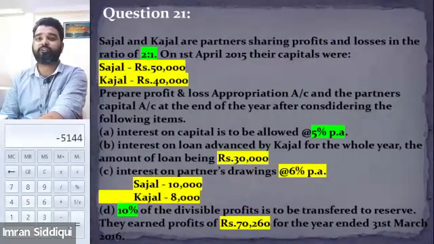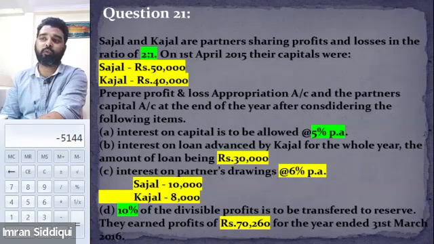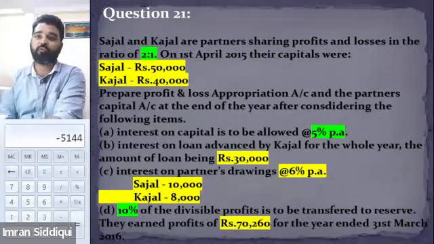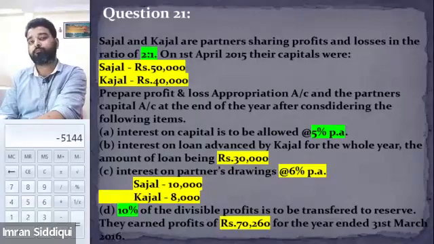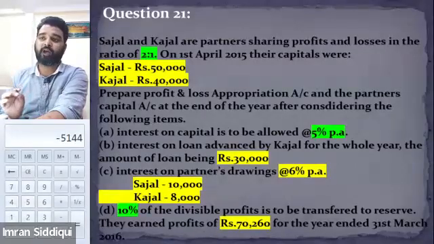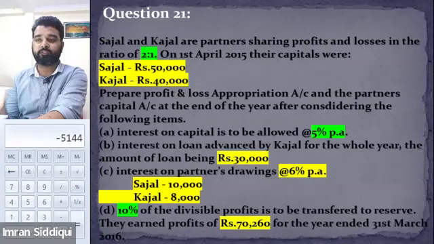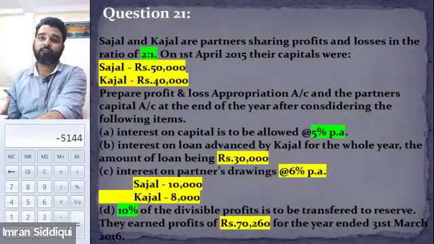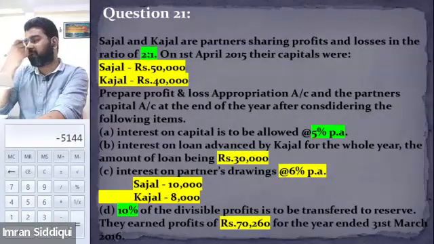Next point is interest on loan advanced by Kajal for the whole year, the amount of loan being 30,000. So Kajal has given a loan to the firm. The value of the loan was 30,000. And the rate of interest on loan is not given, right?